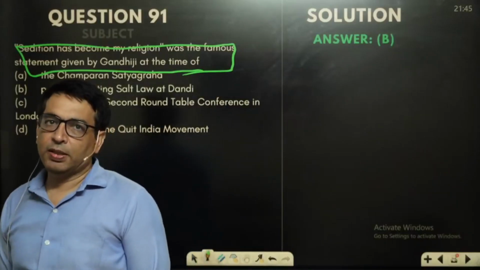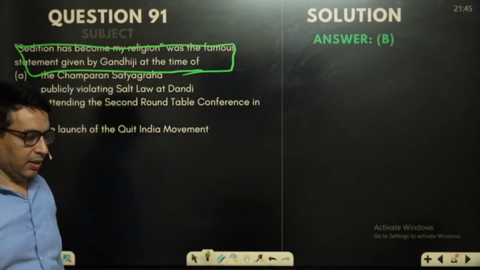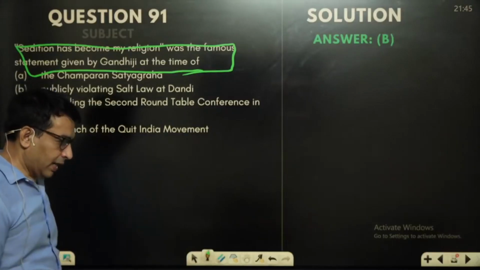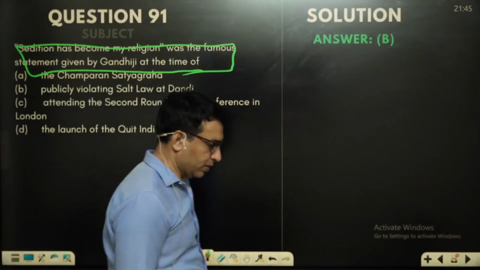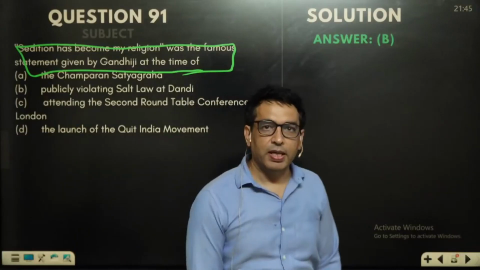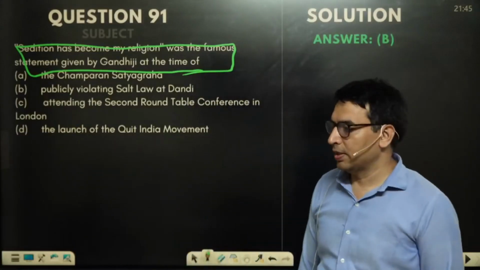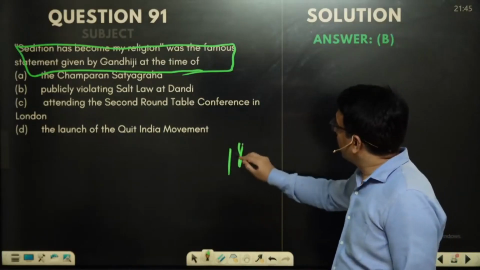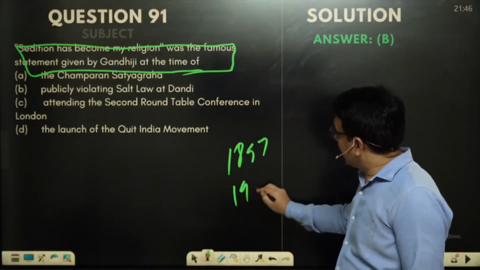So at that point of time, Gandhi said that I am very fortunate enough that I am being charged with the same sedition charge which was there on Tilak. So you know that Tilak was also charged with sedition in 1897 and 1908.